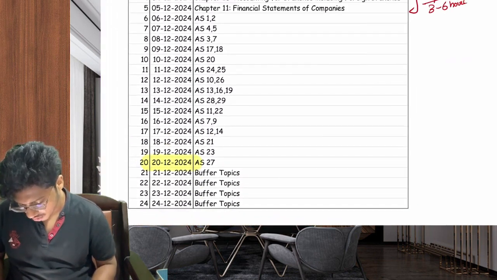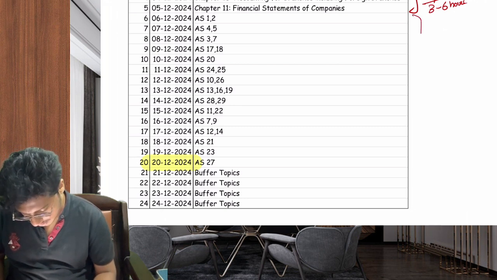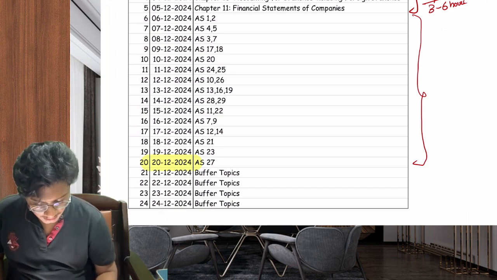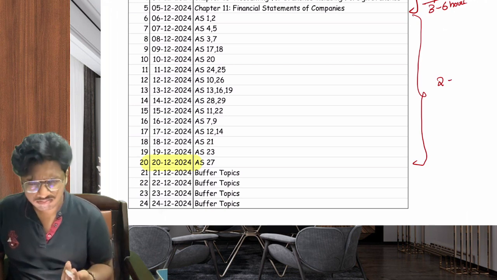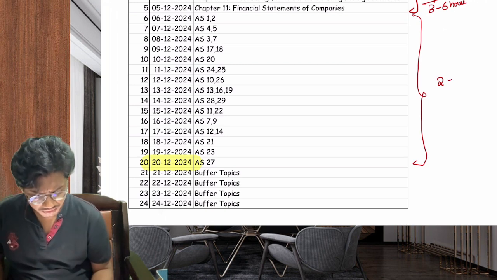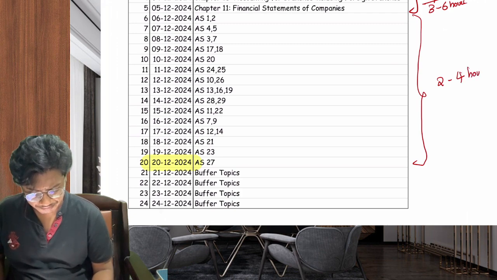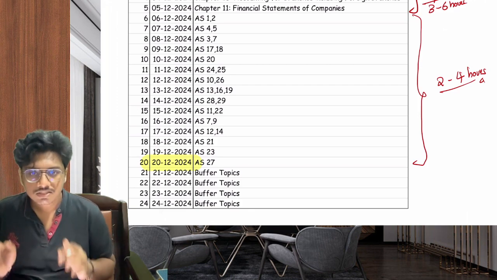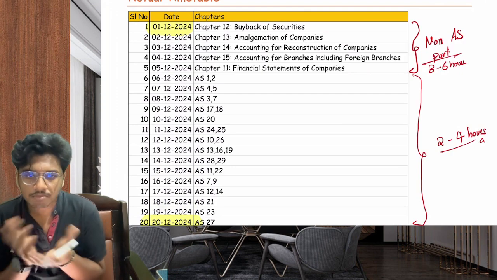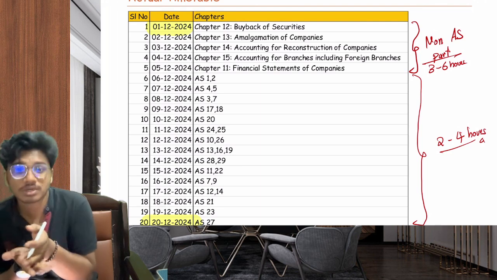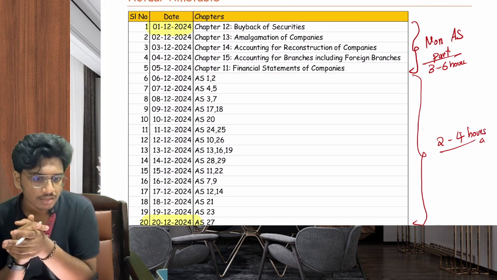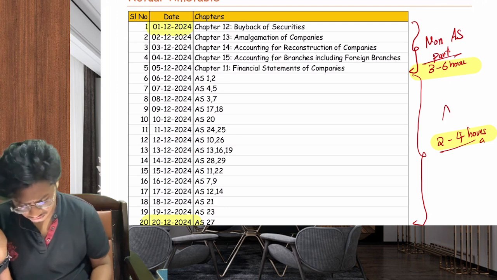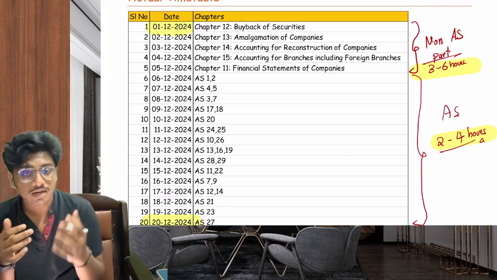Then you move on to the AS part, which runs from 6th December till 20th December. It will take around 2 hours on average, but a maximum of 4 hours. Okay, 2 to 4 hours. That doesn't sound like much, and it won't be much of a burden. So for the non-AS part 3 to 6 hours, for the AS part 2 to 4 hours. So you can focus on other papers and get a mix.